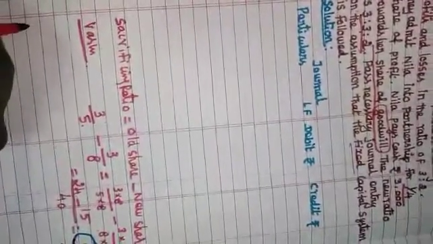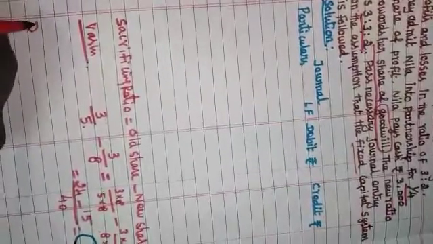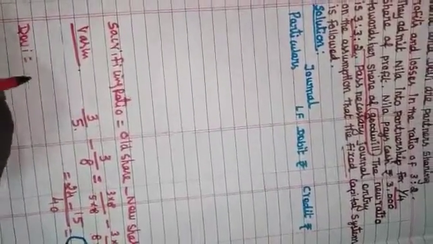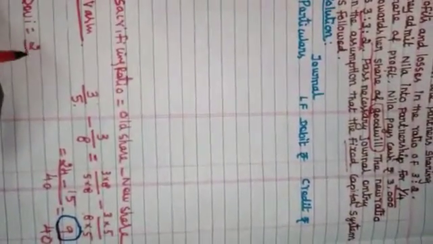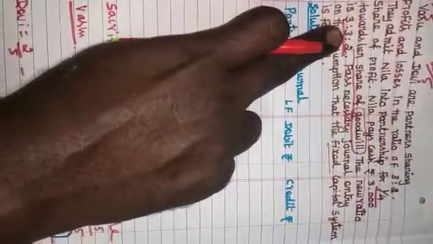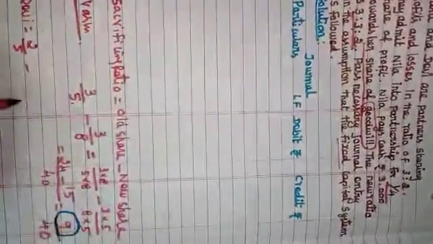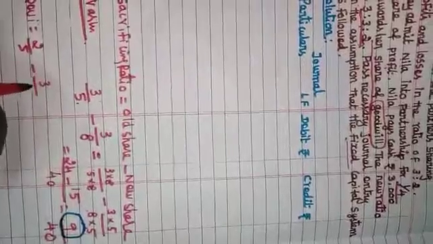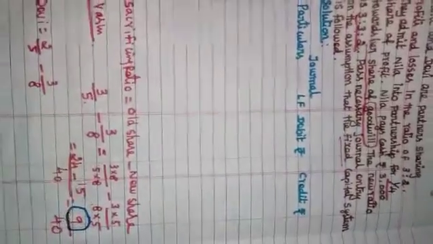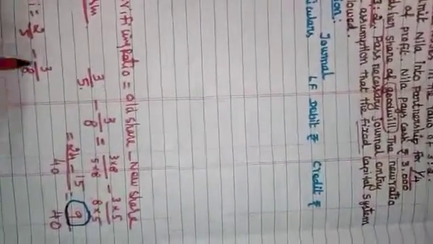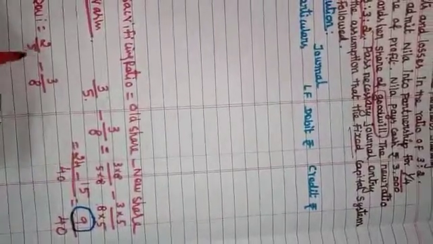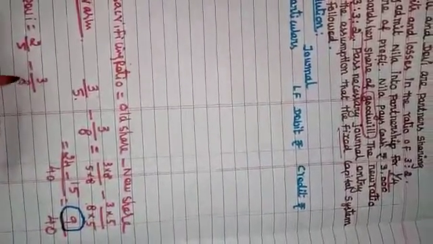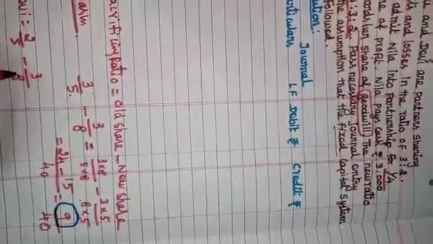The same way we have to calculate it for Devi. Devi's contribution is equal to old ratio minus new ratio. What is Devi's old ratio? 2 by 5. What is Devi's new ratio? The second one is new, the same 3 by 8. So we place 3 by 8. Now to have an equal denominator, we take the LCM and multiply top and bottom by cross multiplication.